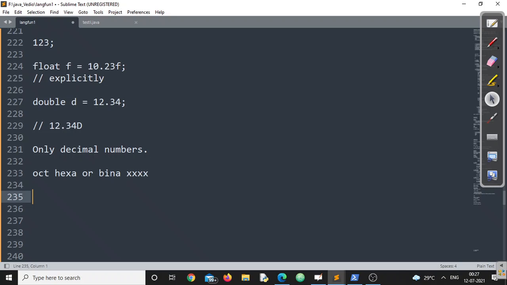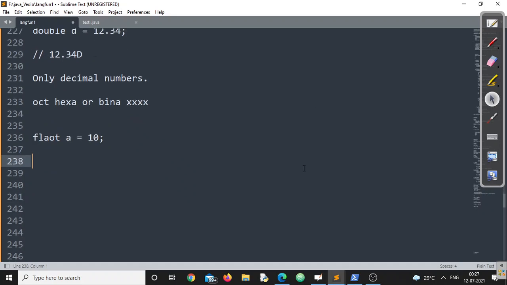Now, the twist is, suppose I am writing float A is equal to 10F. This is valid. Not only 10F, I am writing 10. Now, question is, is this valid or invalid? If I ask you what 10 is, you will say, sir, 10 is an integer literal. Can I store an integer literal in a float variable? The answer is yes.